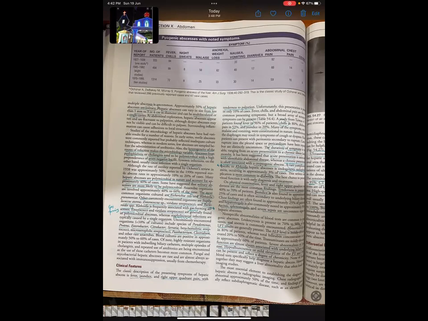Then differential diagnosis. Clinical features, a low-yield point: what is the most common clinical feature? Fever, sir. Fever and chills. Okay. The least common is jaundice, 20%.